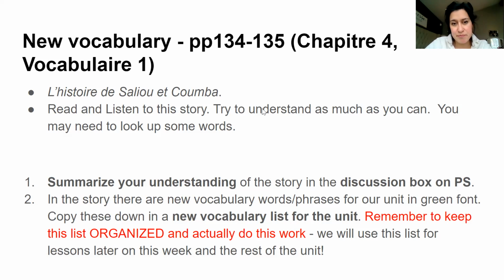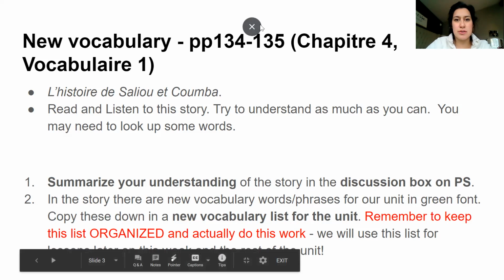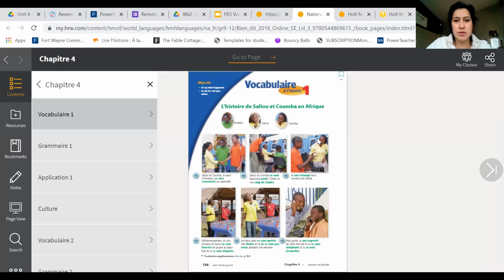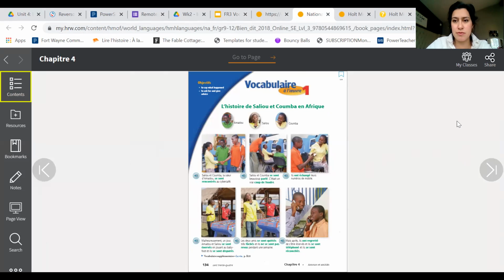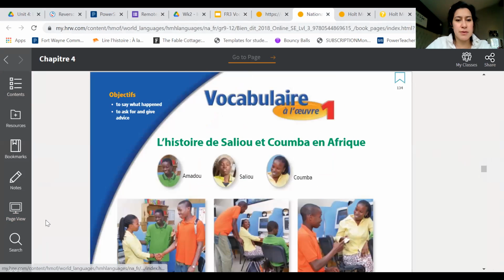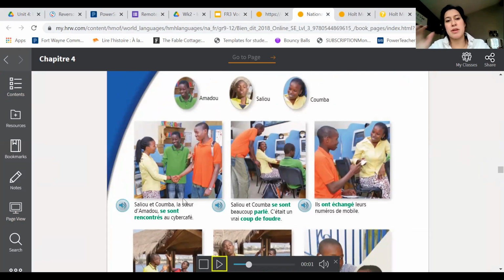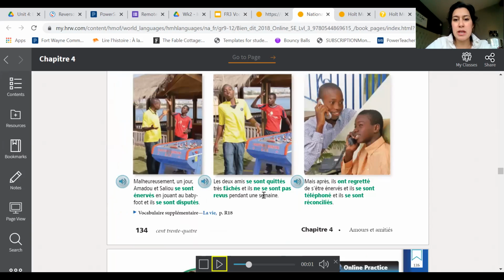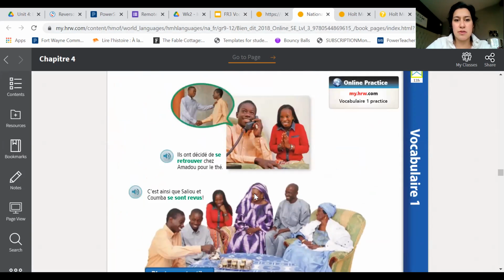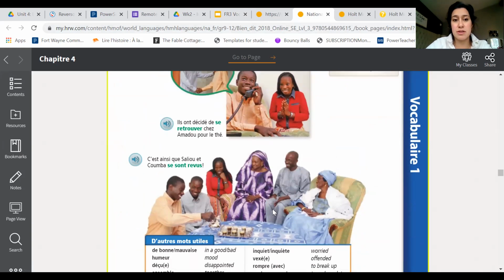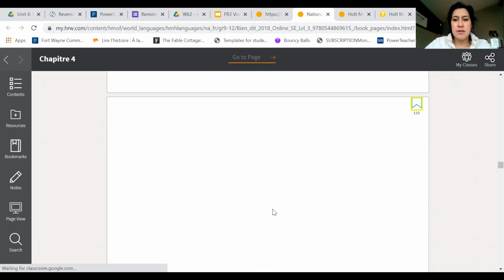Okay? And where it says read and listen to this story, I just want to go back to show you what that means, because I've done this before in classes when we're live in person. You can page view it in different ways, so you can have one page at a time like this. And when you click here, it reads it to you. That's what I mean by listen. So you can listen to the French as this person reads it to you. So this is 134, and then this is the end of the story, 135. So you're going to read until the end of the story. That's the first thing.